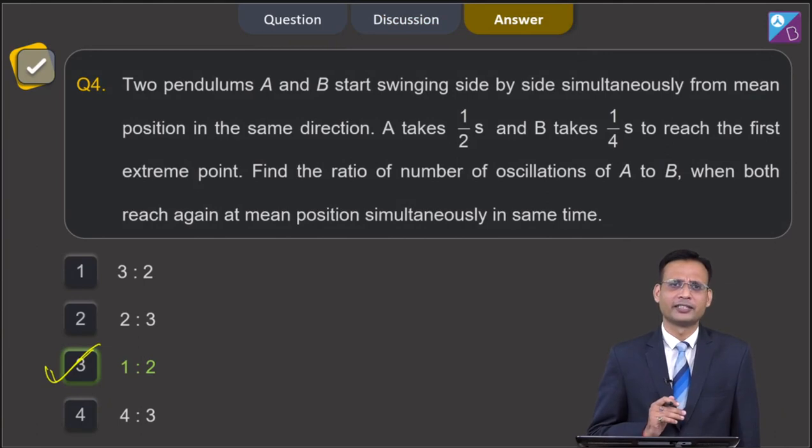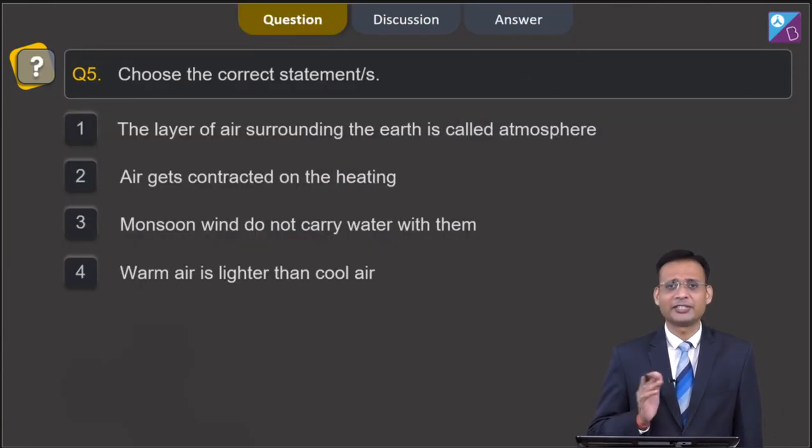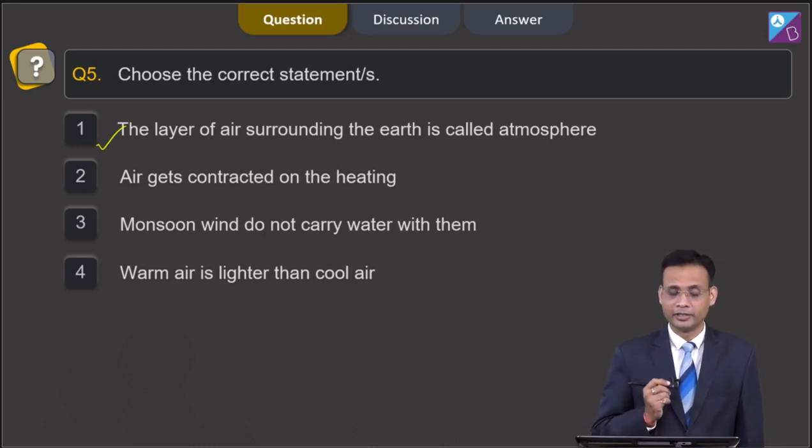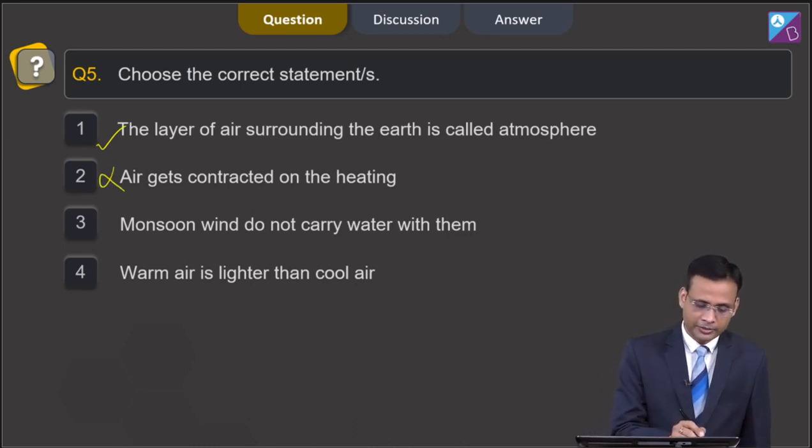Now, moving to our next question, which is question number 5, and this is a multiple correct answers question, which belongs to the chapter Wind, Storm and Cyclone. As per the question, we have to choose the correct statements. Our first statement says that the layer of air surrounding the earth is called atmosphere, which is the correct option. Now, the second option says air gets contracted on heating. This is not the correct option, because air gets contracted not on heating, but on cooling. So, this option is wrong.